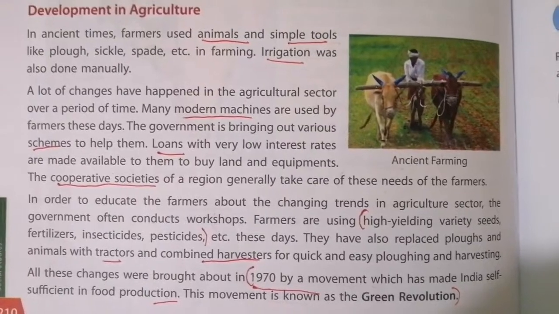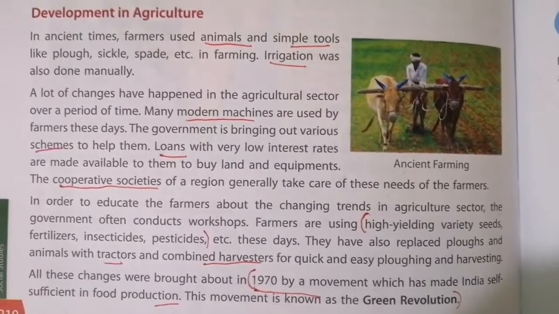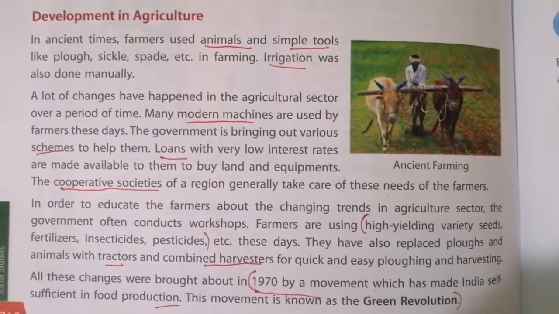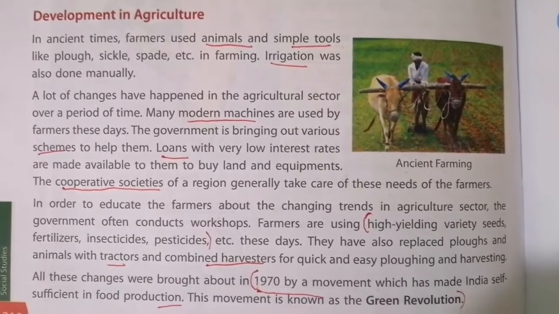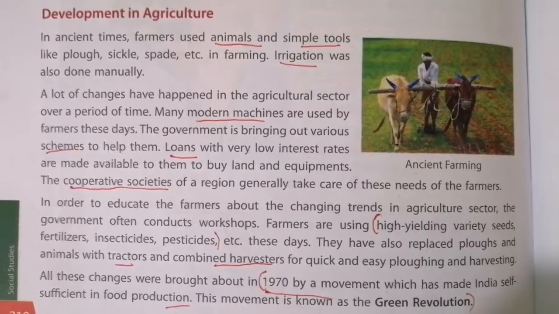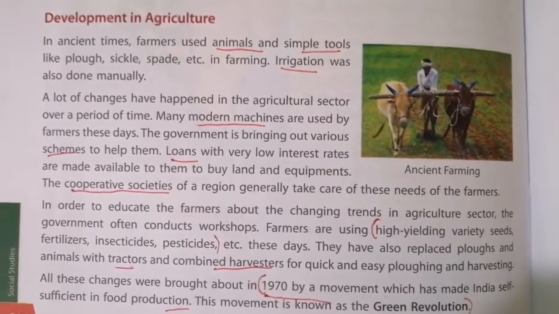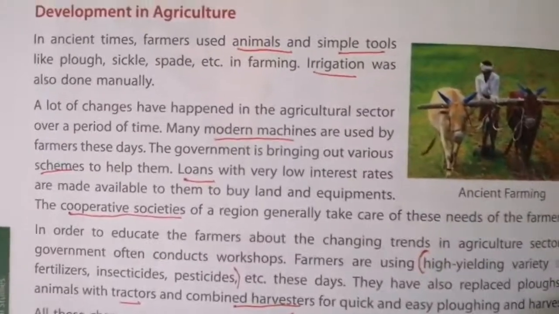Last week we saw about our different agriculture crops. Today we are going to continue with development in agriculture. As you know, in ancient times farmers used animals and simple tools, like plow, sickle, spade, etc. in farming. Irrigation was also done manually.